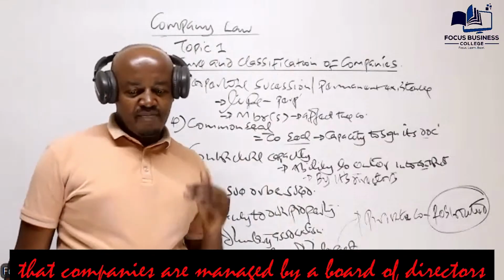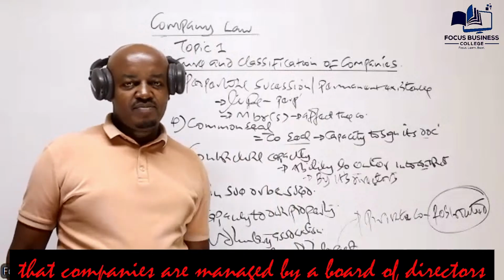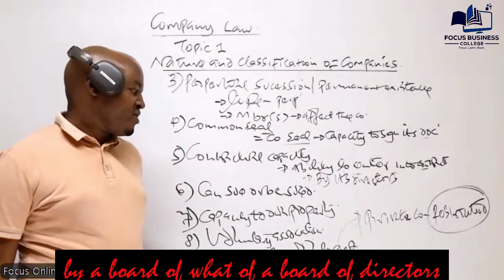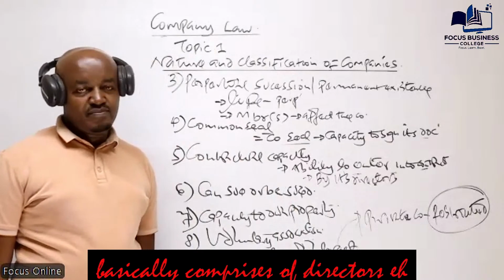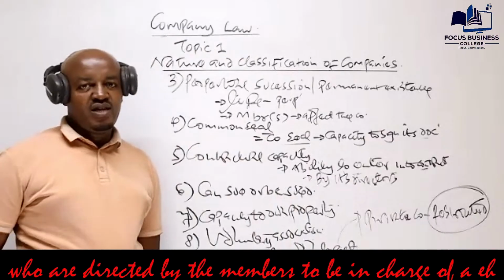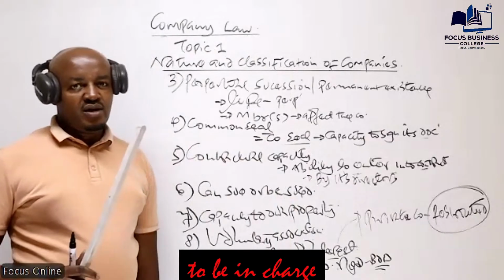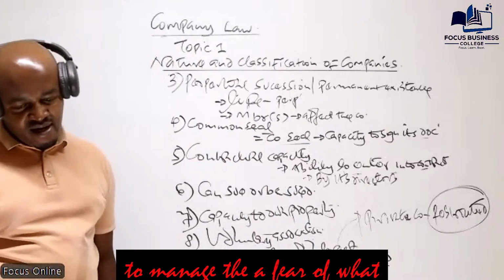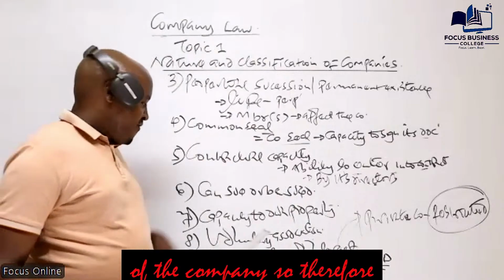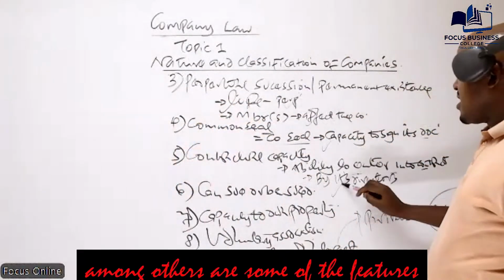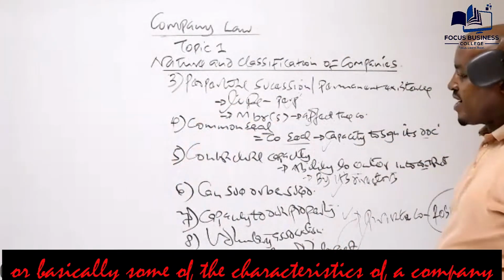This board of directors comprises directors who are elected by the members to manage the affairs of the company.